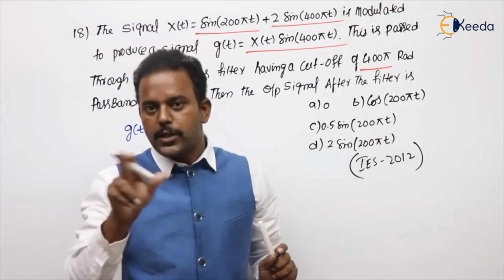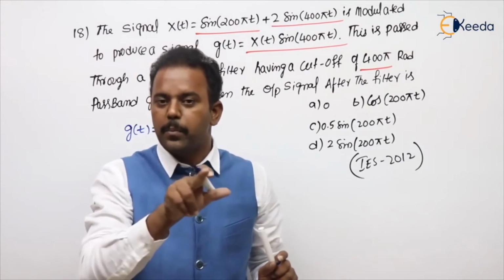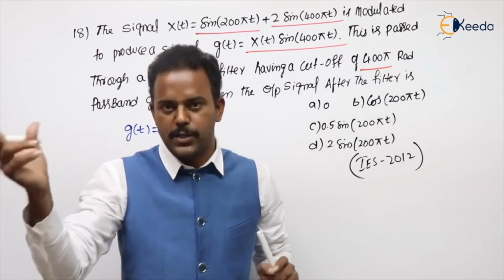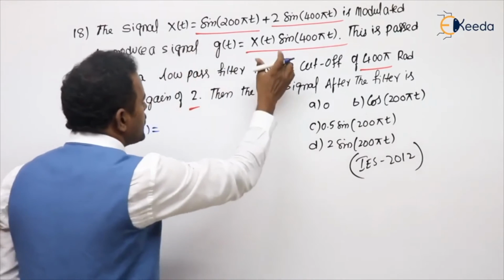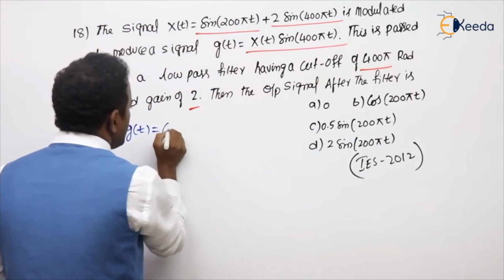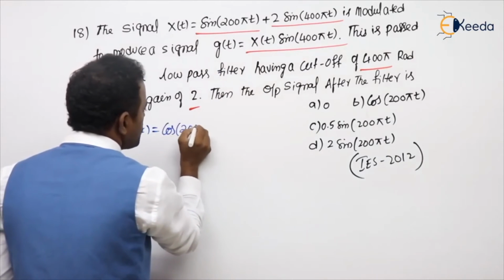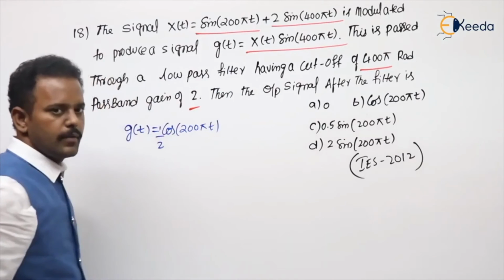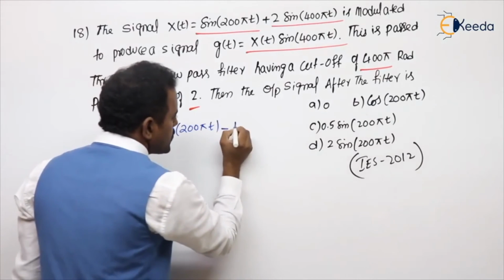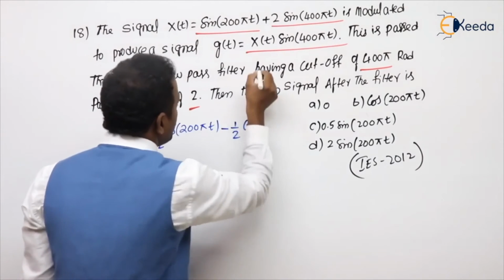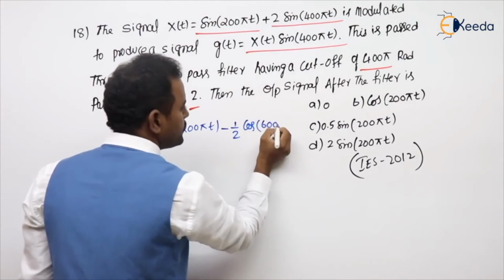Cos A minus B first, it will come: cos A minus B minus cos A plus B. So cos A minus B means 400 minus 200, so it will be 200. Of course, 1 by 2 is there because 2 is not there. Minus 1 by 2 cos A plus B, that is 400 plus 200, 600 pi t.